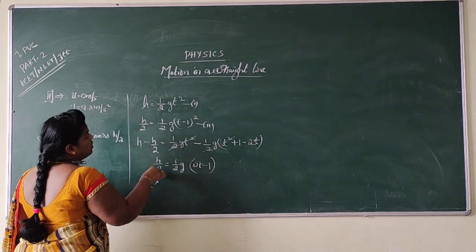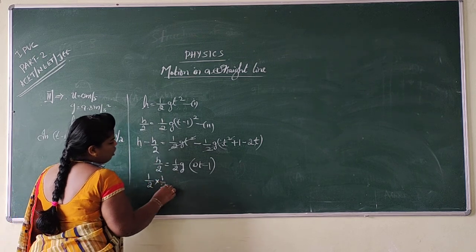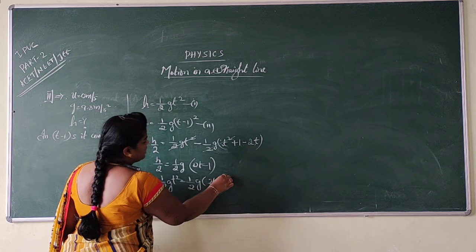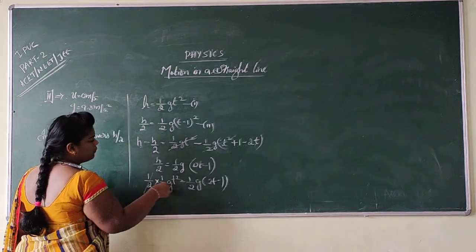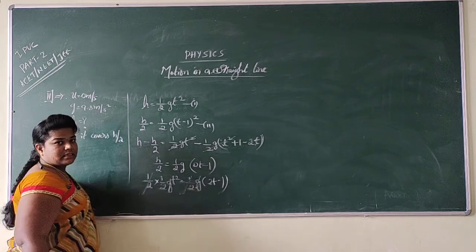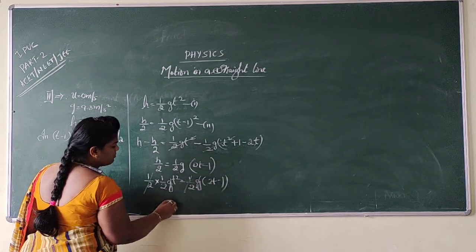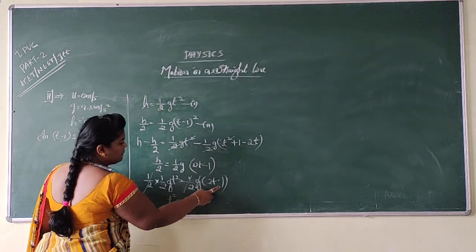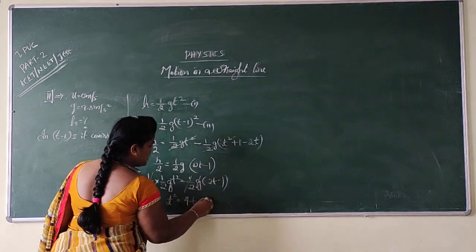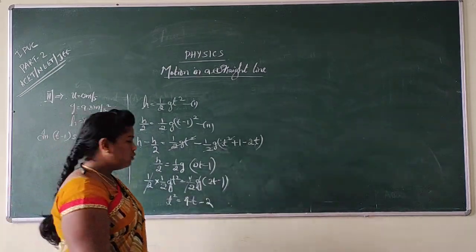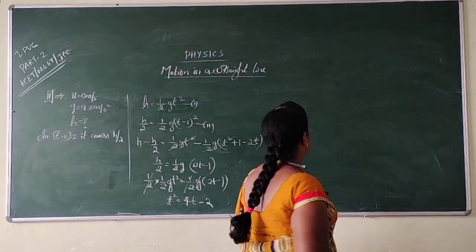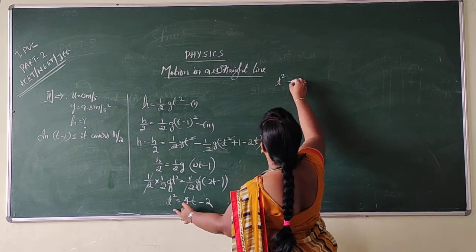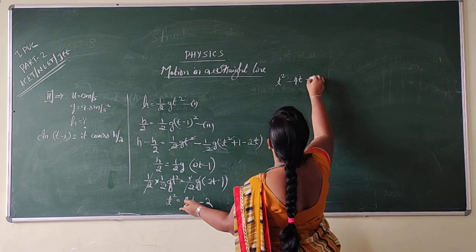So half g t square is equal to half g into (2t minus 1). So half cancel, g cancel. Doing the cross multiplication of this 2, t square is equal to 2 2s are 4t, plus into minus 2, 1s are 2. Right? t square is equal to 4t minus 2. So dear students, t square, plus 4t going to that side becomes minus 4t, minus 2 going to that side becomes plus 2, is equal to 0.